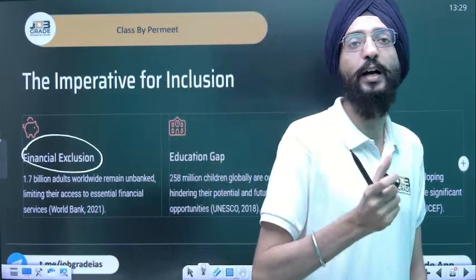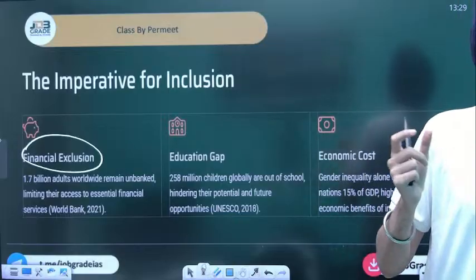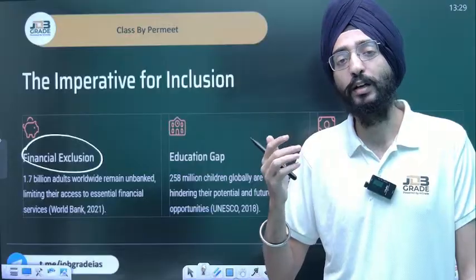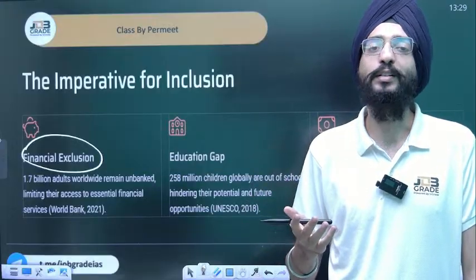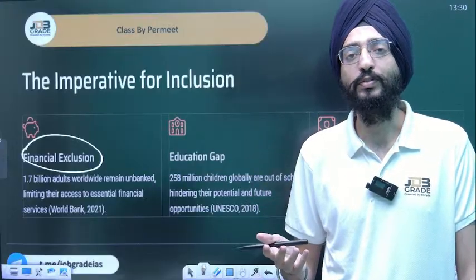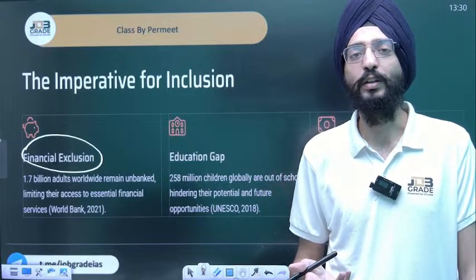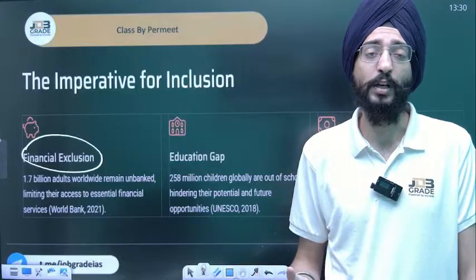But look at India. It's only after Jan Dhan Yojana, or JAM, that is Jan Dhan Aadhaar Mobile, that people started opening up saving accounts in the bank as well. Before that, there was no saving account. There was no financial inclusion of these people.